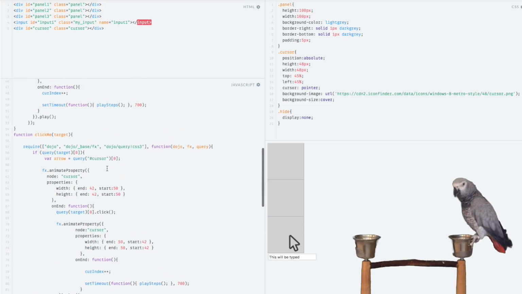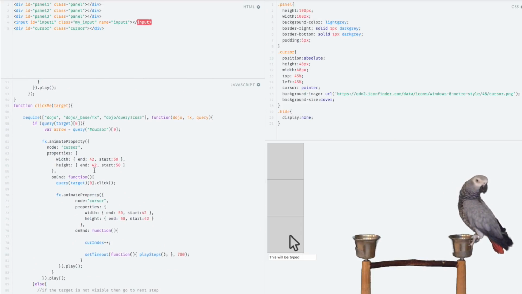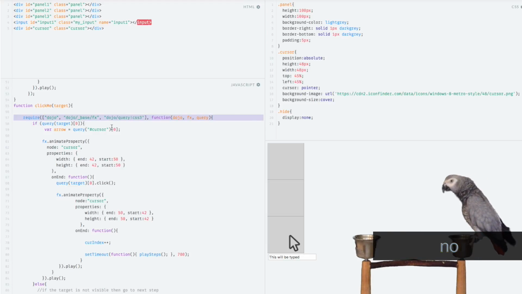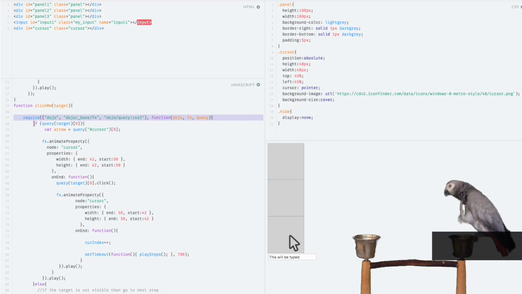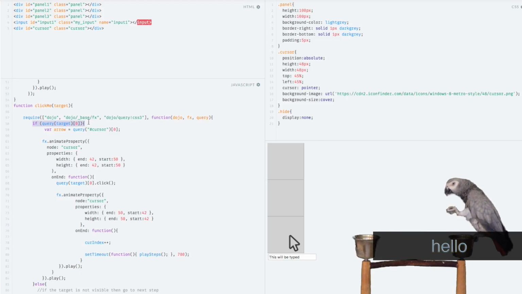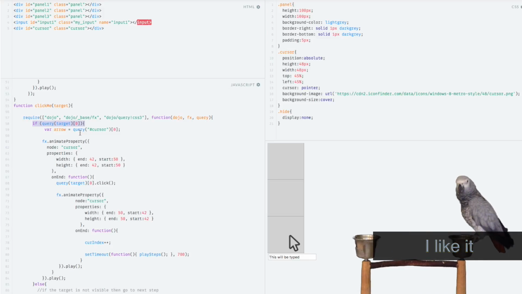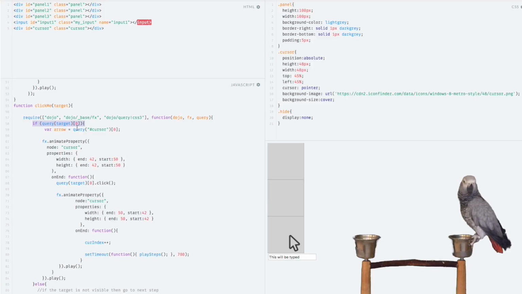So if we go to the click me method, let's take a look at it. We require Dojo, FX, and query, which is basically what we're going to be using. And we check to see if there is a destination before we attempt to do anything. So if it's null, or the query set returns 0 entries, we won't use it. Then we get a handle to our cursor, and then we call the FX animate function.